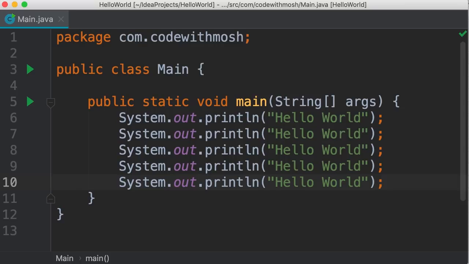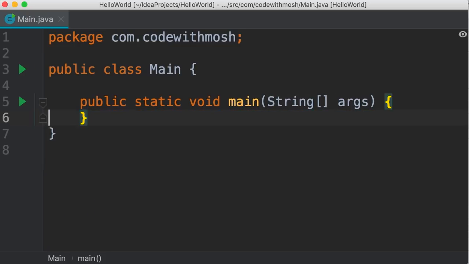In Java, we have a few different types of loops. The first one that I'm going to talk about in this tutorial is for loops. So let's see how we can use a for loop here. I'm going to delete all this code. You start by typing the for keyword, followed by parentheses. And inside these parentheses, we need to do 3 things.